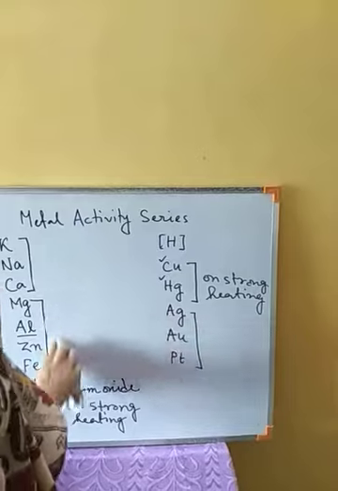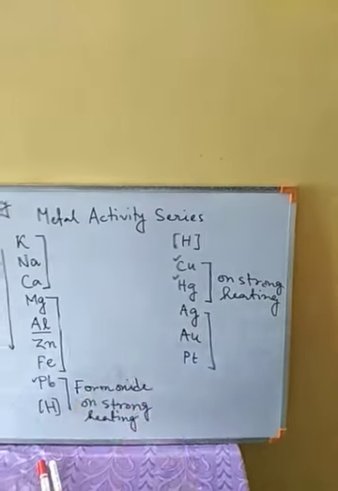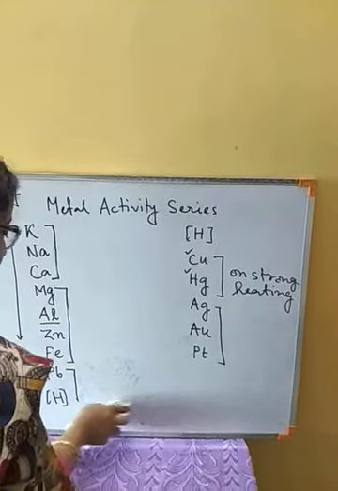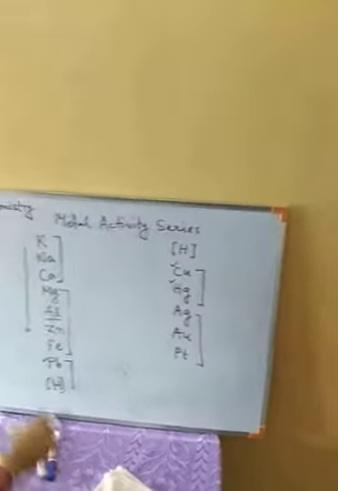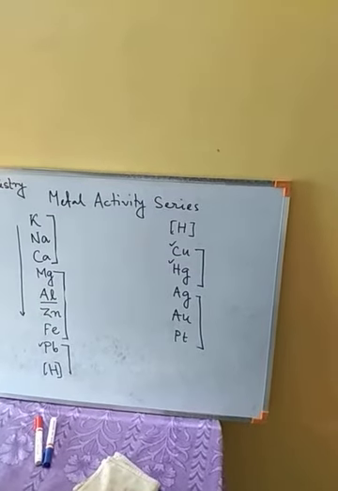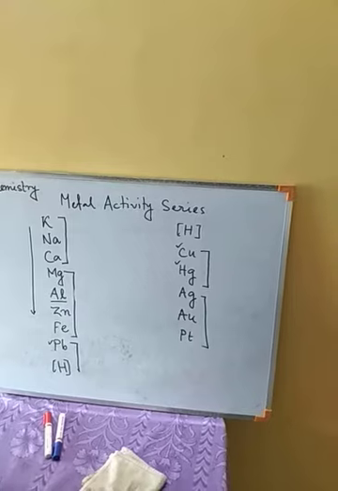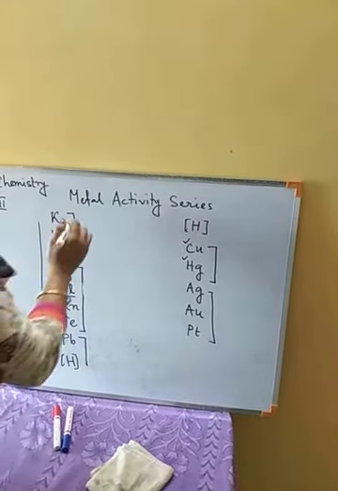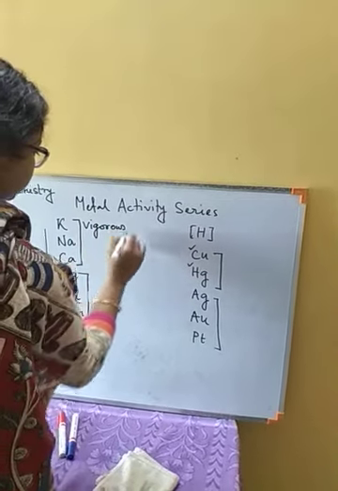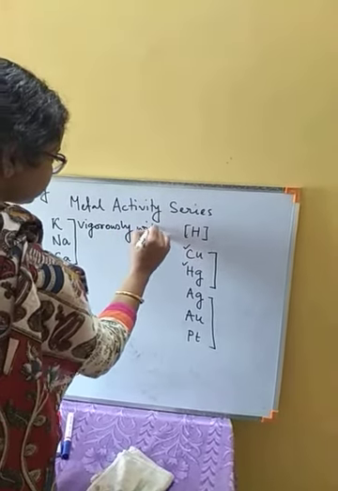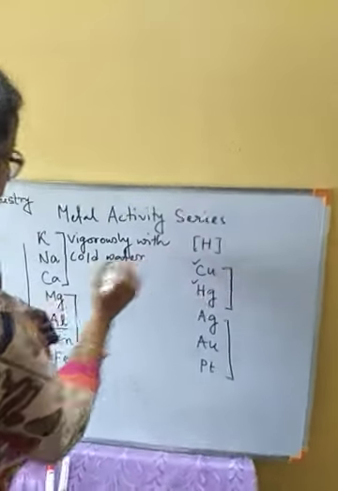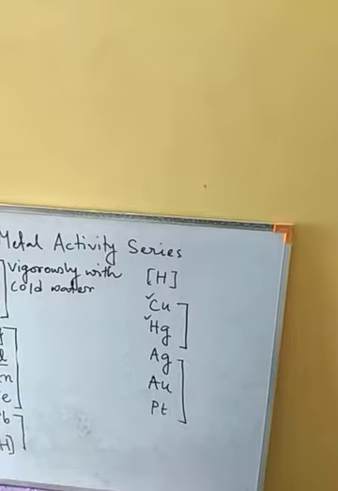Now we are going to study their reaction with water. Potassium and sodium react vigorously with cold water to produce hydroxide along with hydrogen.